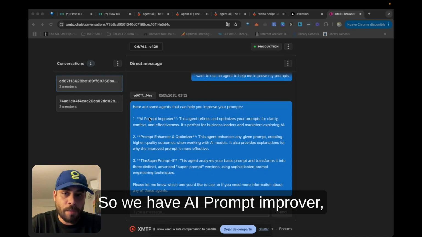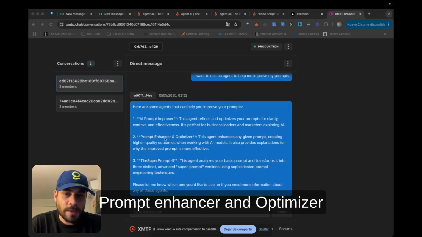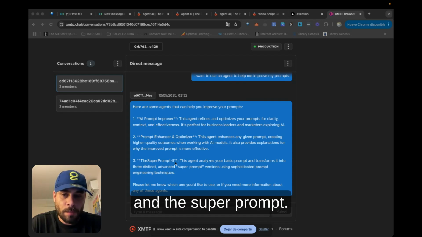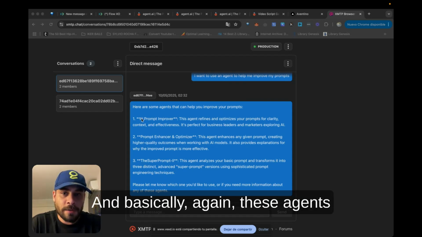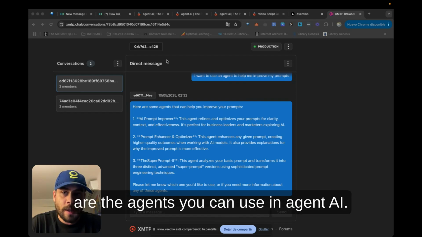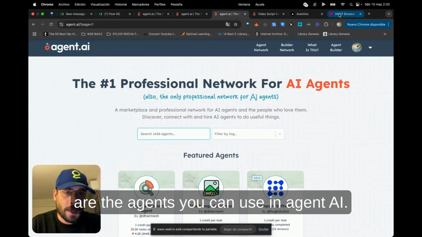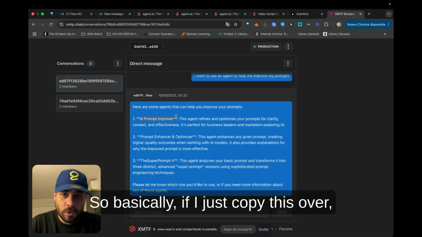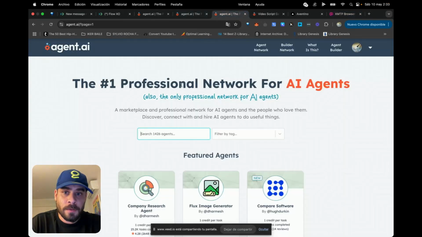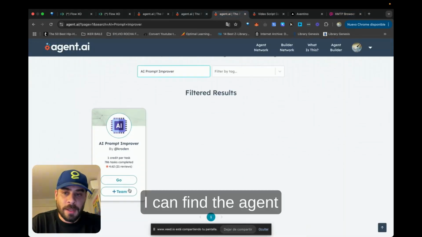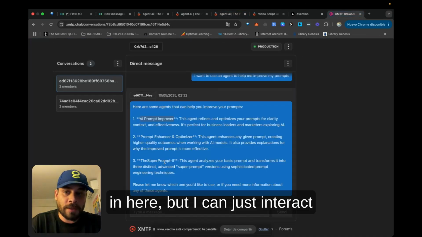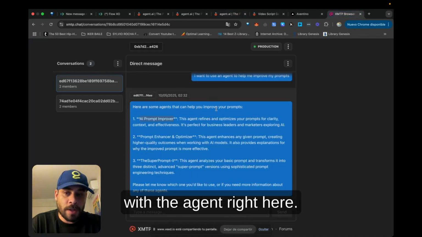So we have AI prompt improver, prompt enhancer and optimizer, and the super prompt. And basically, again, these agents are the agents you can use in Agent.AI. So basically, if I just copy this over, I can find the agent in here, but I can just interact with the agent right here.